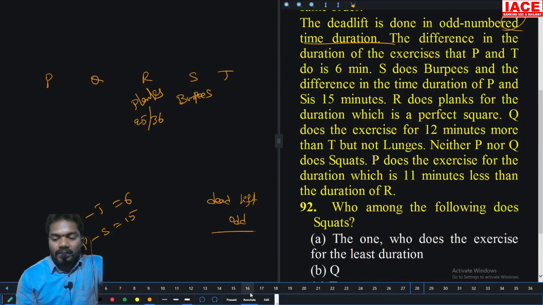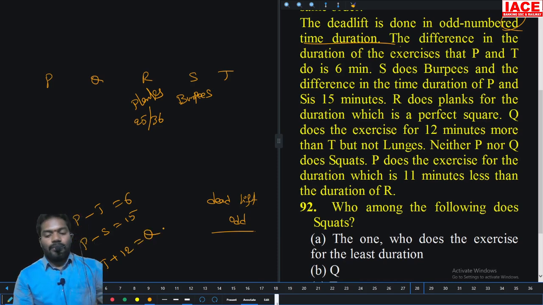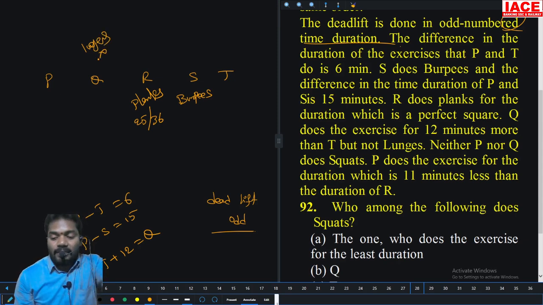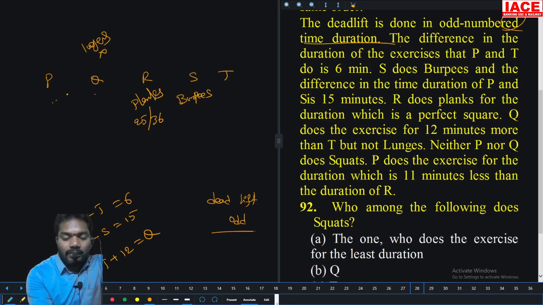Q does exercise for 12 minutes more than T. So T plus 12 is equal to Q. Q does exercise for 12 minutes more than T, but not lunges. So Q is not lunges, they said. Neither P nor Q does squats. The only chance of squats is T.